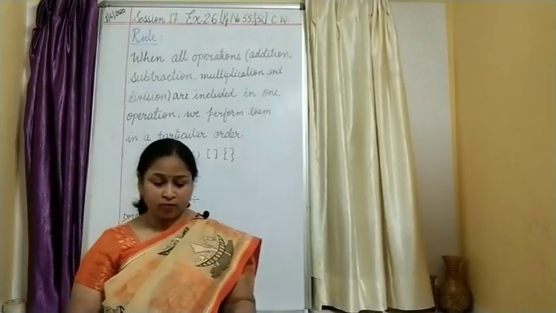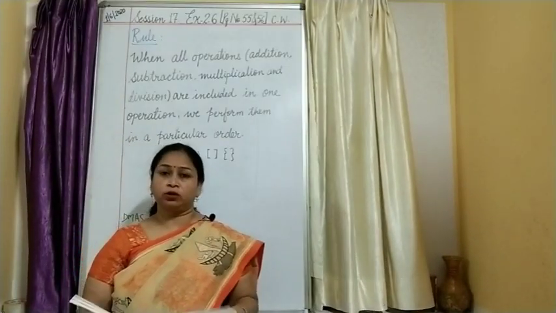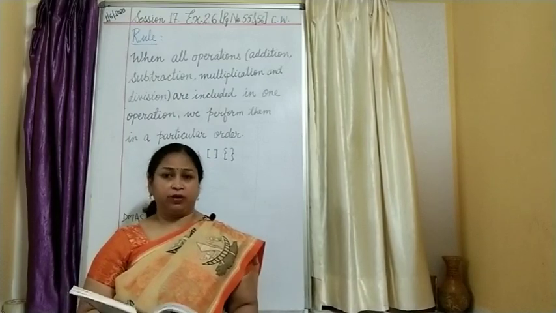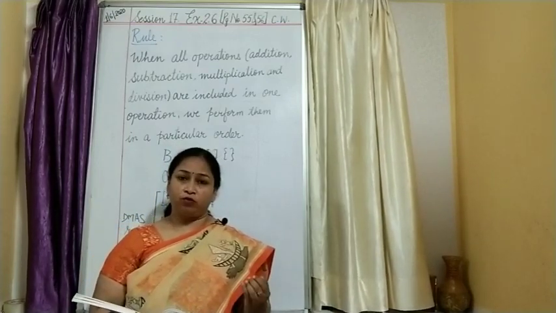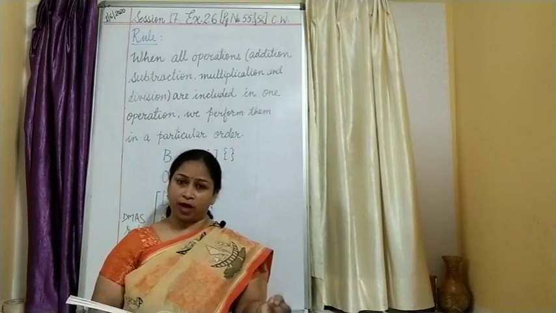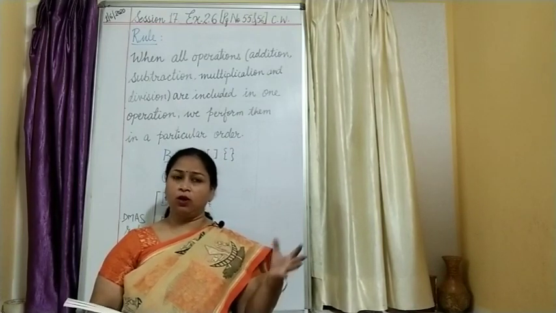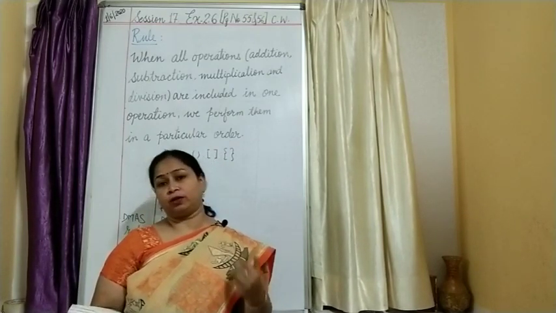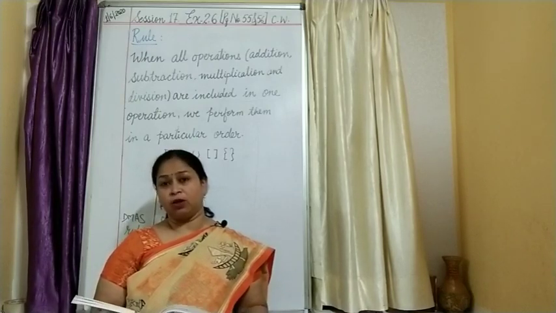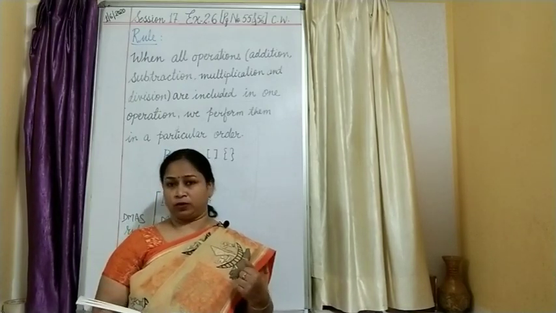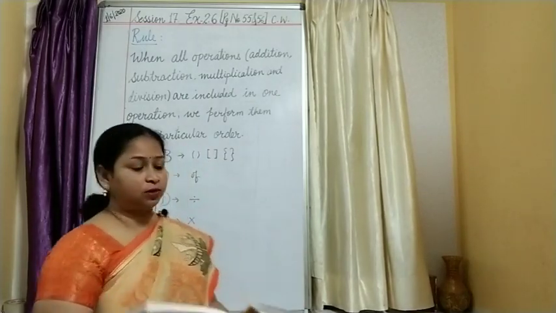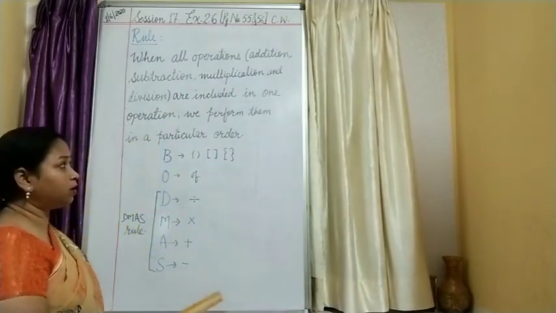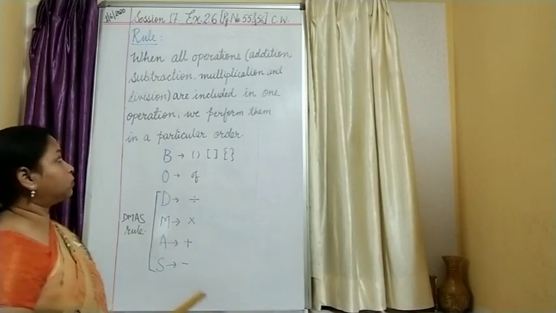So, children, I was telling you about simplification, right. I have already told you that if you have addition, subtraction, multiplication, division, all the operations together, then how will you solve this question? Which one is to be done first? So, there is a rule, and what is that rule? Let us see here. I have already written it for you all. It is available in your book also.